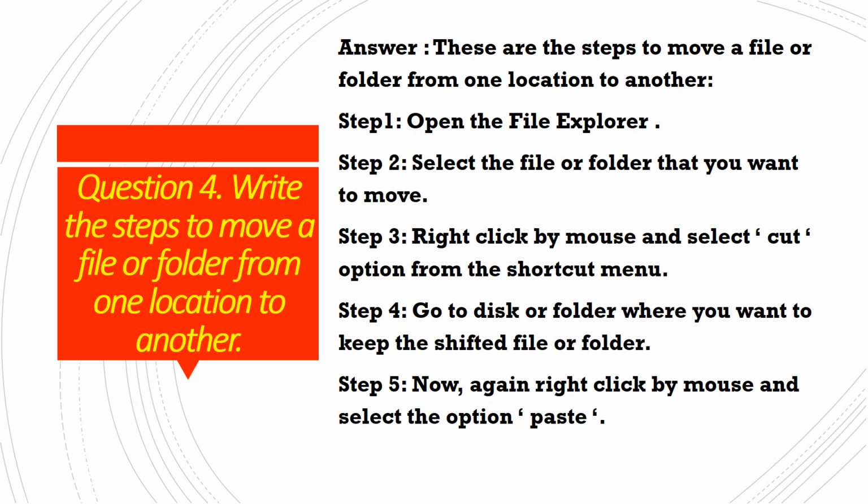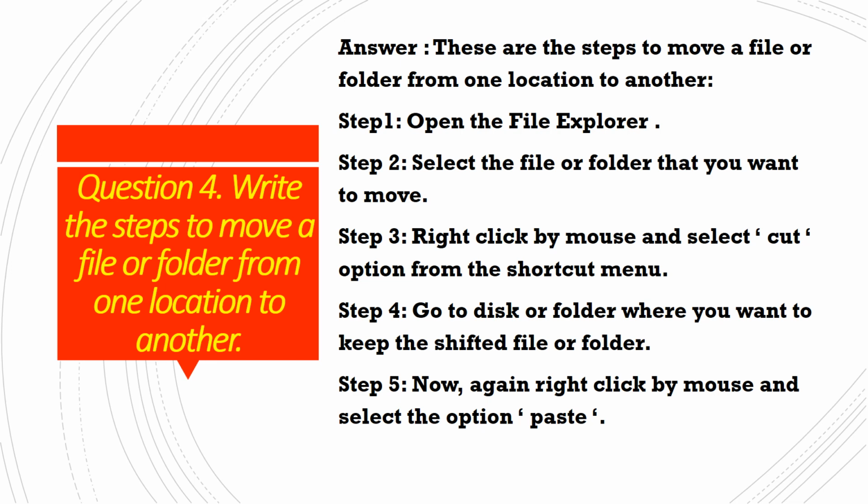First of all, we will open the File Explorer. Step 2, we will select the file or folder which we want to move from one location to another. Step 3, we right click with our mouse and select the cut option. When you right click, a shortcut menu will appear. From that menu you will choose the option cut. When you choose cut, the file is copied, but it is also removed from the original location.